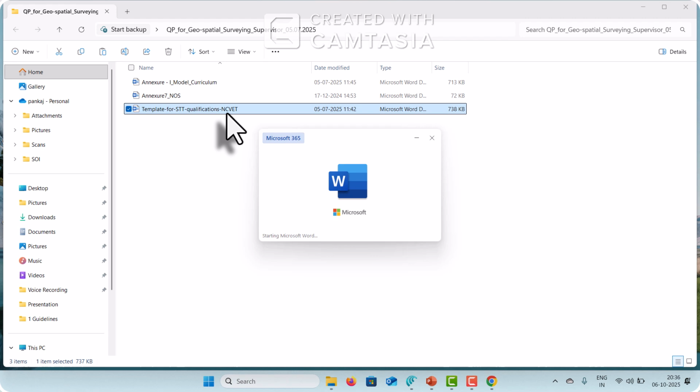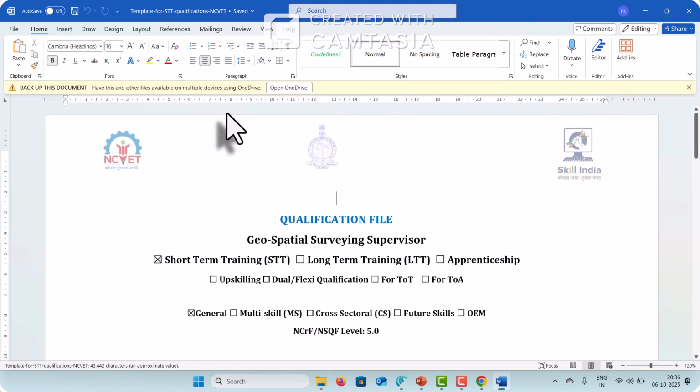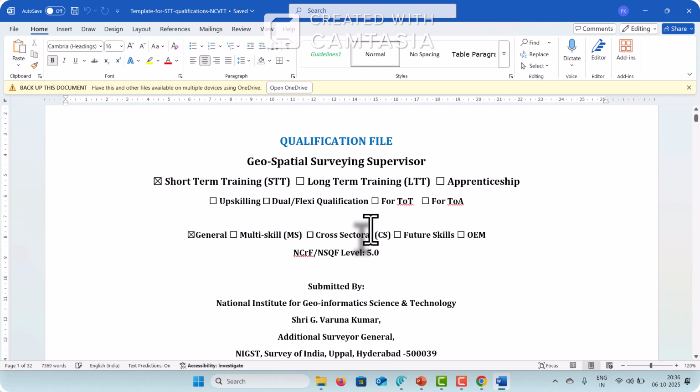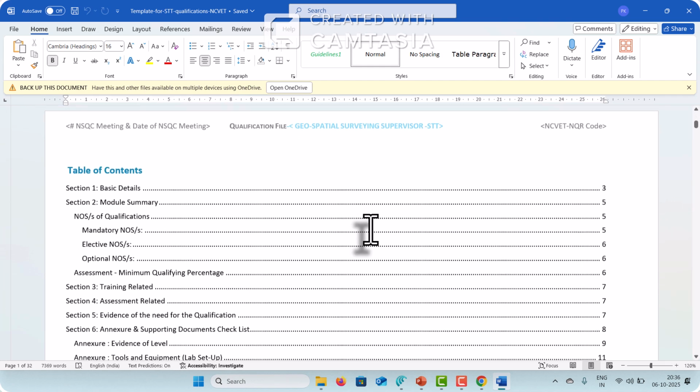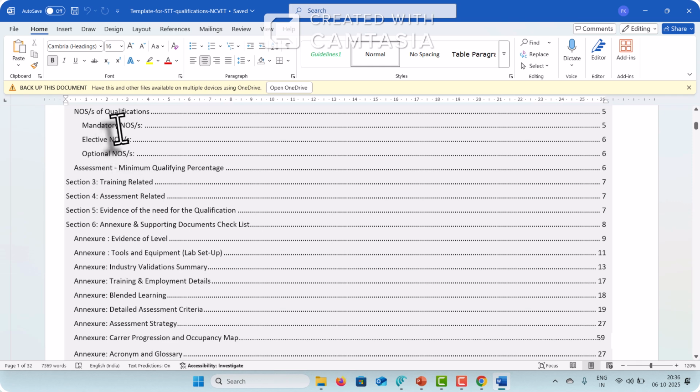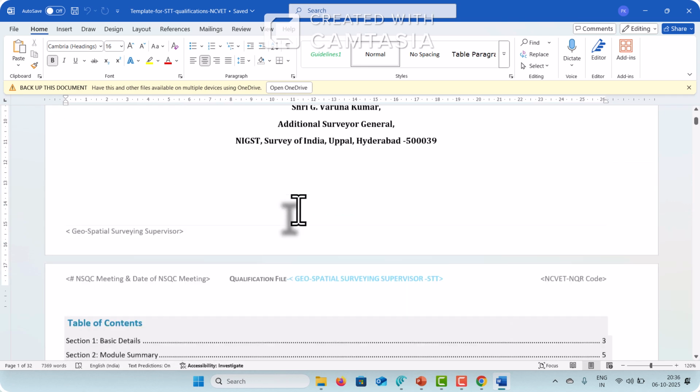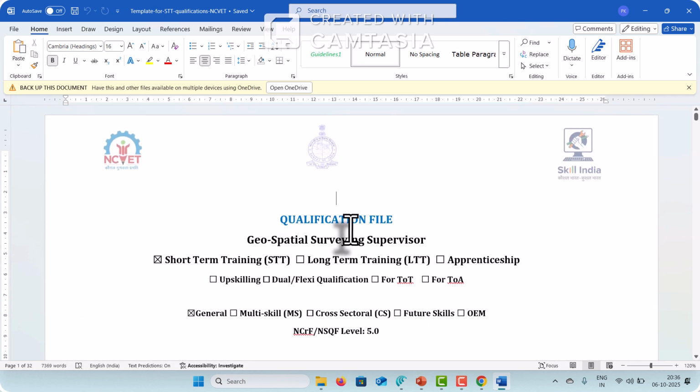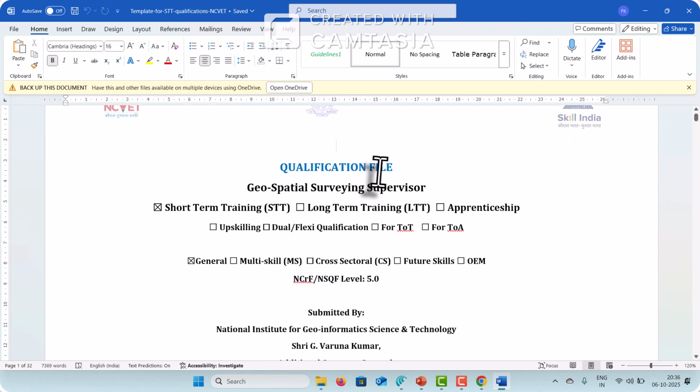So basically, in short, we say the QP, the qualification. The qualification file, or the QP, as you can say, is a combination of NOS. NOS here is the full form. So this is the file I'm opening. I'll just scroll through and give you some idea. This is the qualification file that NIGST has developed and which has now been approved.